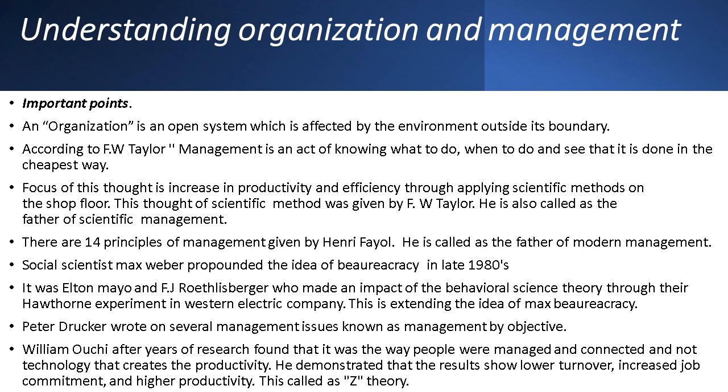In the Hawthorne experiment, they proved that if there is a good relationship between worker and supervisor, and good working conditions, the productivity will be in a good position. So he explained that there is a relationship between a happy worker and productivity.